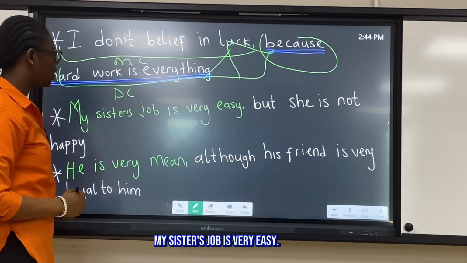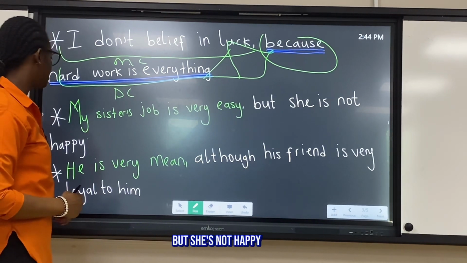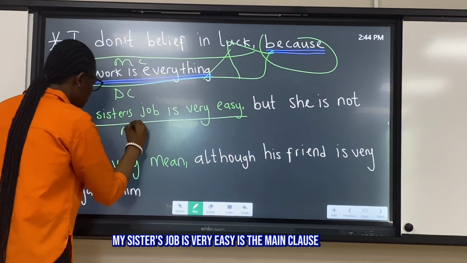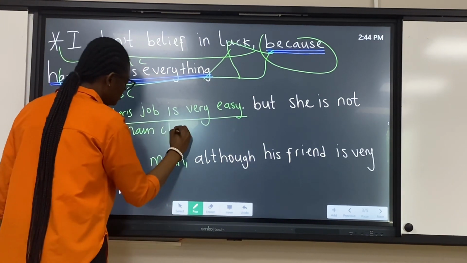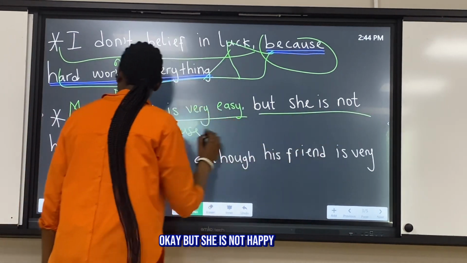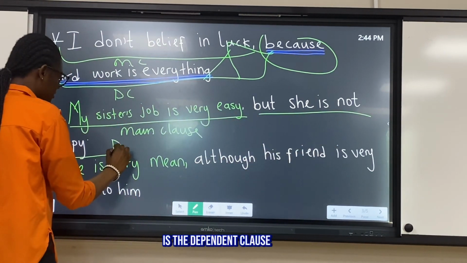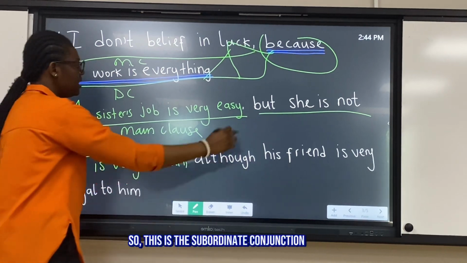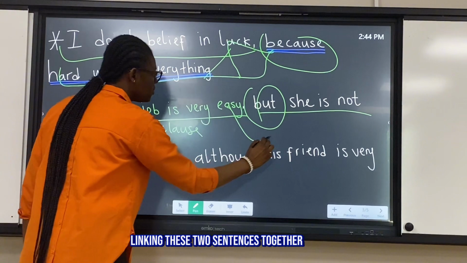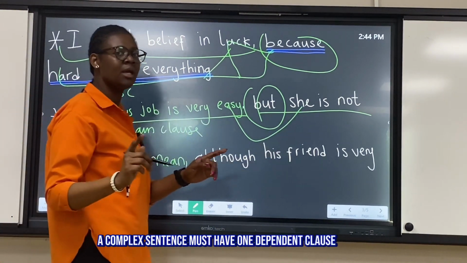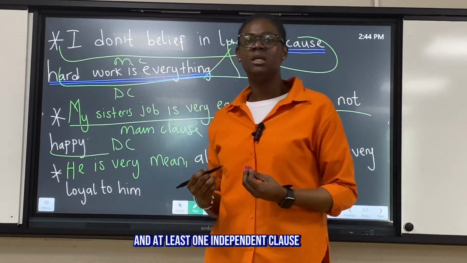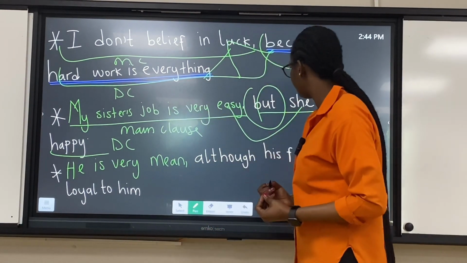My sister's job is very easy, but she is not happy. My sister's job is very easy is the main clause, okay? But she is not happy is the DC, dependent clause. So this is the subordinate conjunction linking these two clauses together. Remember, a complex sentence must have one dependent clause and at least one independent clause.